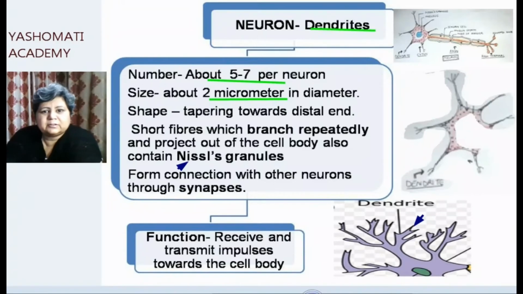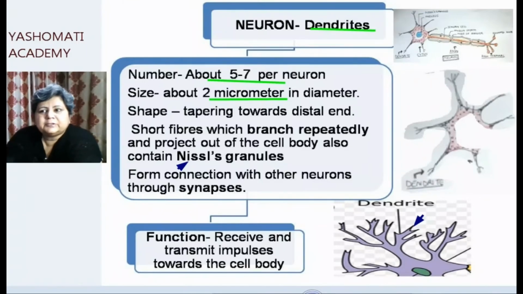And we have understood the function of Nissl granules, that they help in producing neurotransmitters, because they contain a lot of ribosomes, and the function of ribosomes is to make protein, they synthesize protein.